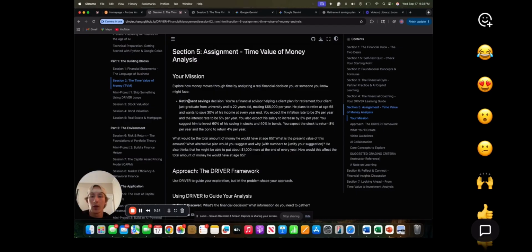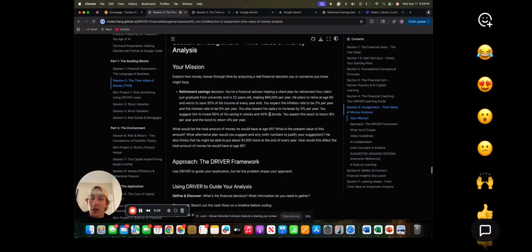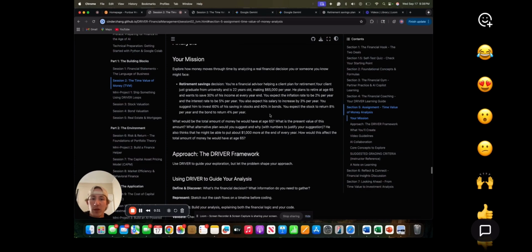Here's the prompt. Here's our mission. You're a financial advisor helping a client plan for retirement. Your client just graduated from university and is 22 years old, making $65,000 per year. He plans to retire at age 65 and wants to save 30% of his income at every year end. You expect the inflation rate to be 2% per year and the interest rate to be 5% per year.